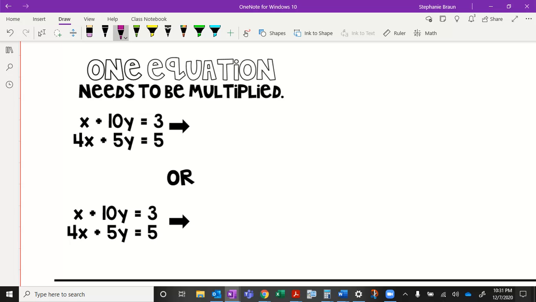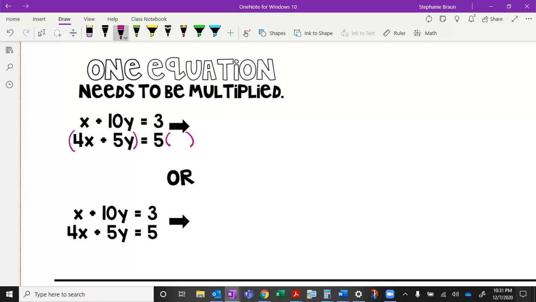So sometimes you can just get away with this by only multiplying one equation by something. So the first thing I notice is the 10y and the 5y. I know that 5 goes into 10, so if I double this bottom equation, I can get the same number of y's.